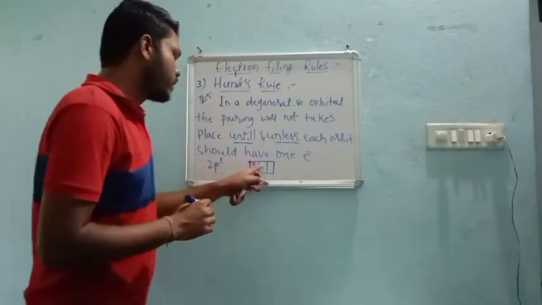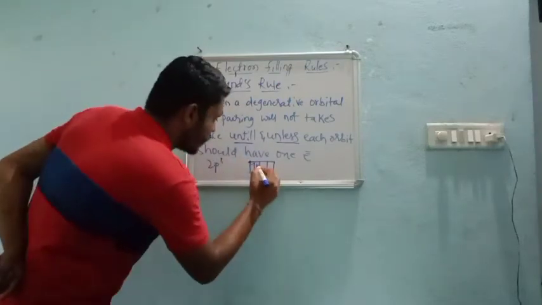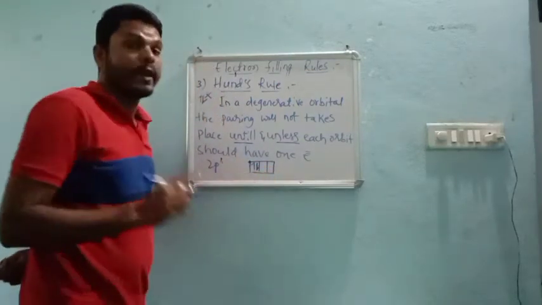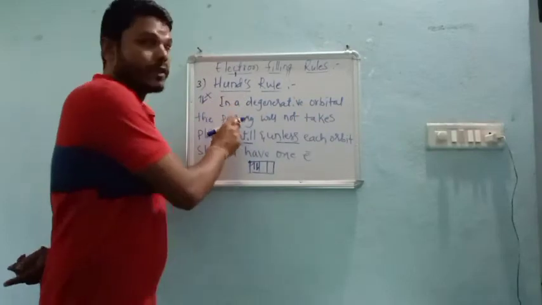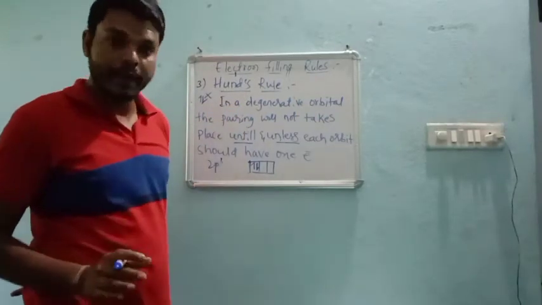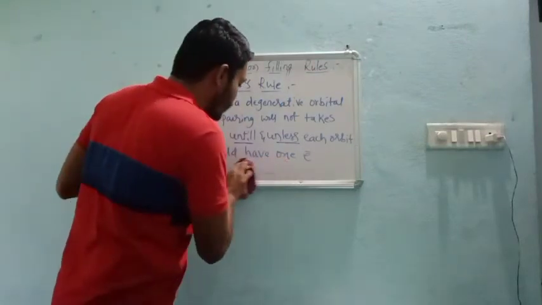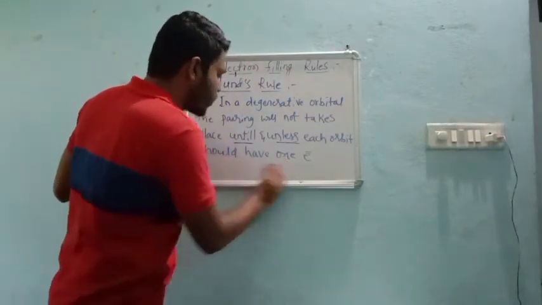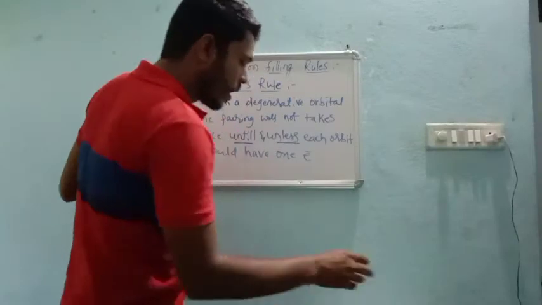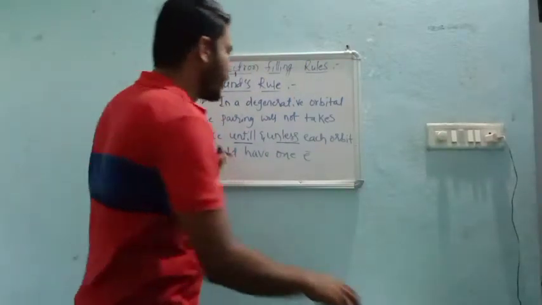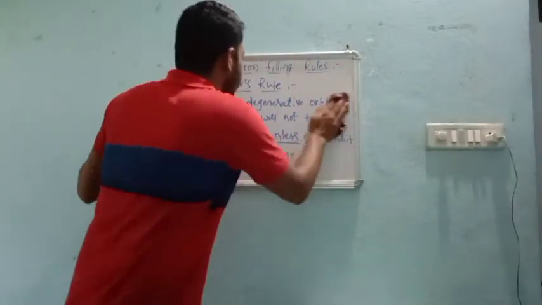If it is 2, then go for it. But we cannot go for pairing directly according to Hund's rule, right? So after having some information about Hund's rule, now we can write some of the examples very easily.